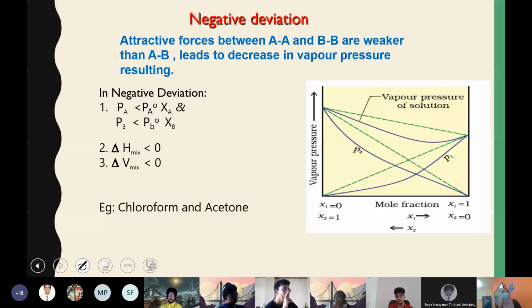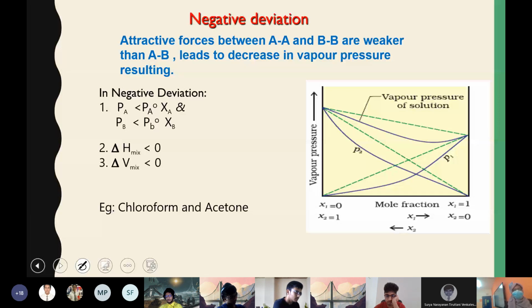As a result, the vapor pressure will be less because there is more interaction after mixing the two solutions. So more interaction means vaporization will be less, so less vapor pressure. There will be a decrease in vapor pressure in the resulting solution because the attractive forces between particles A and B are stronger.